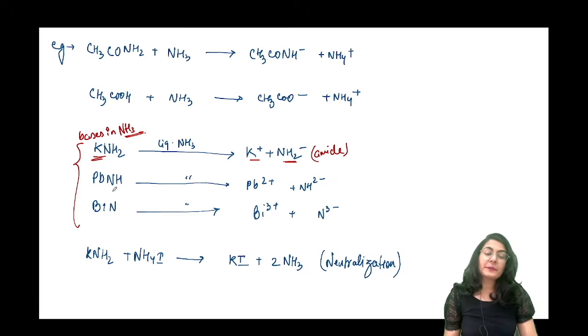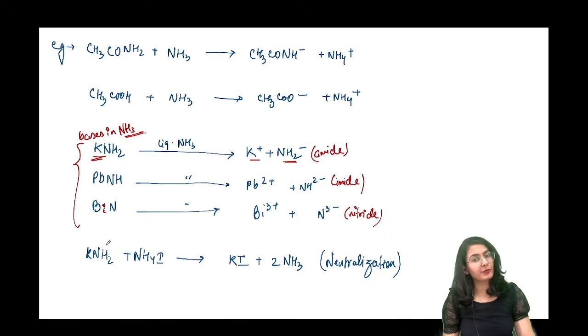Now this is PbNH that is going to give you imide base, and bismuth nitride is again breaking down to give you nitride base. All of these are bases in ammonia. Okay, next example लेते हैं.